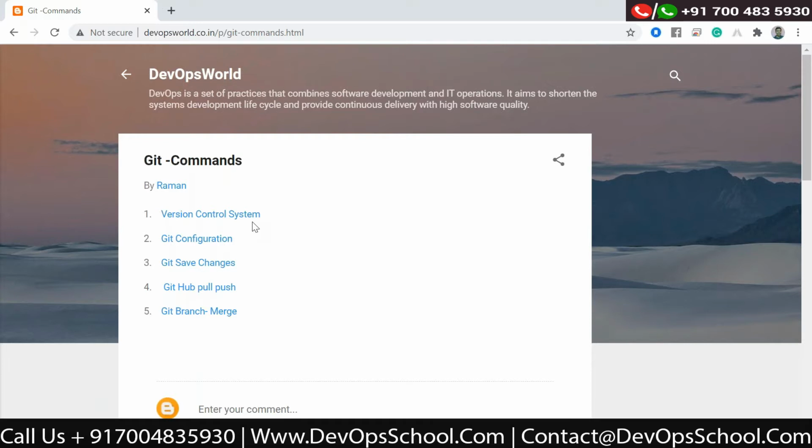After that, we discussed that there are three areas where you keep your files before they are committed inside the local repository.